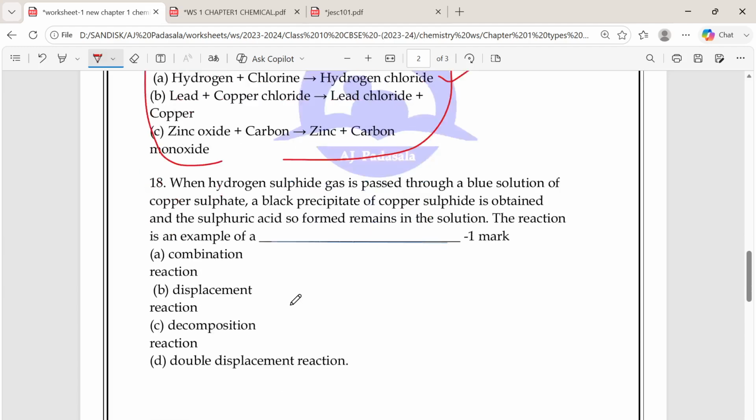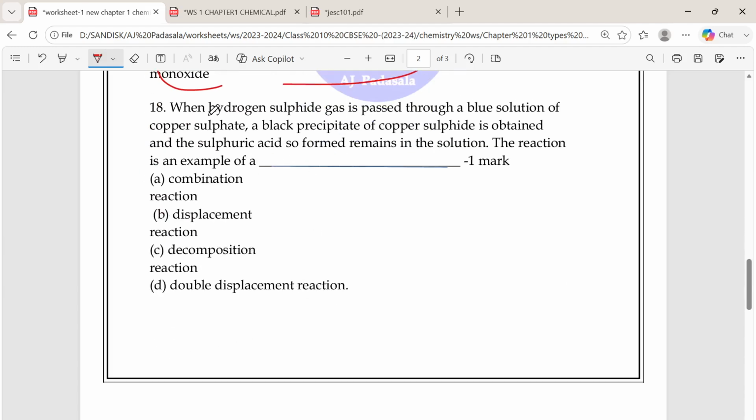And the next question is the 18th question. See, when hydrogen sulfide is passed through a blue solution of copper sulfate, a black precipitate of copper sulfide is obtained and the sulfuric acid so formed remains in the solution. So the reaction is an example of what? Chemical combination, displacement, decomposition or double displacement.